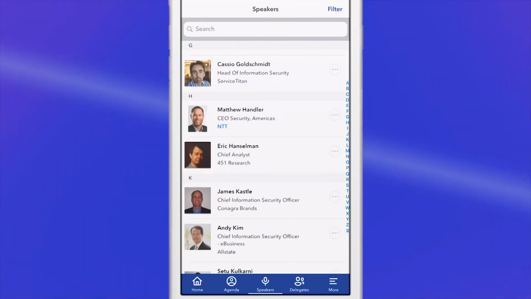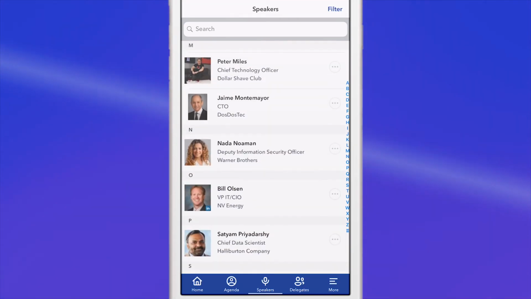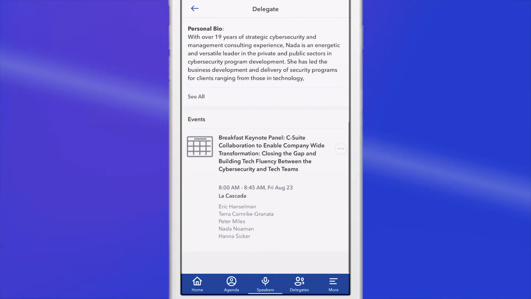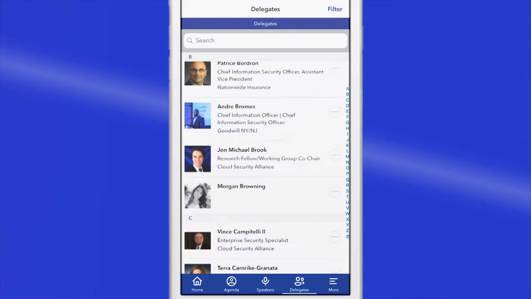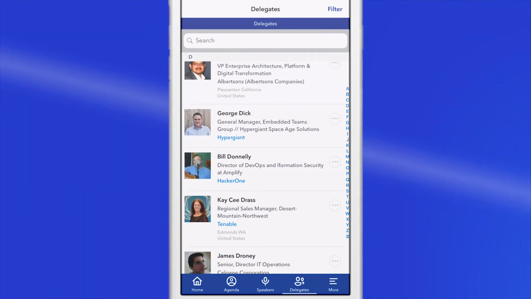If you head over to the Speakers tab, this will give you a list of all the attendees that will be presenting, either on a panel, hosting a workshop, or moderating a roundtable. Again, you can click further into each attendee profile to learn more about them and see the other sessions they will be leading.